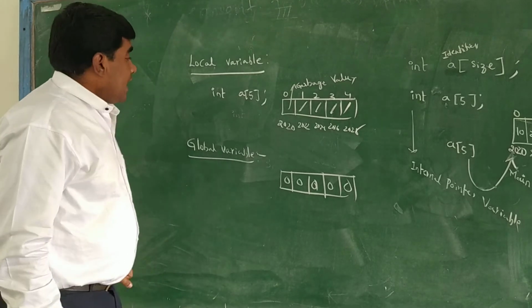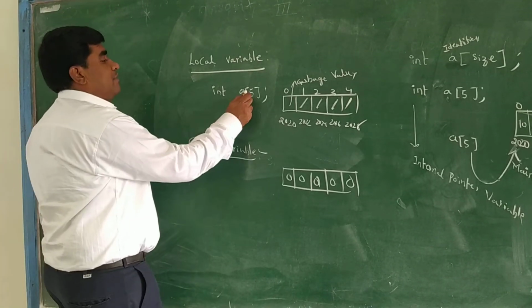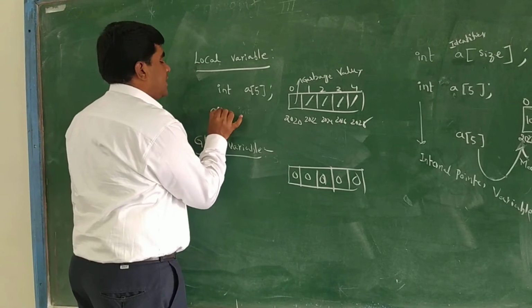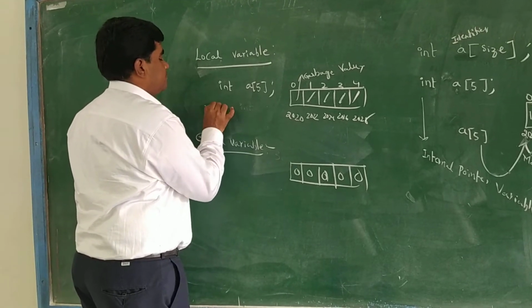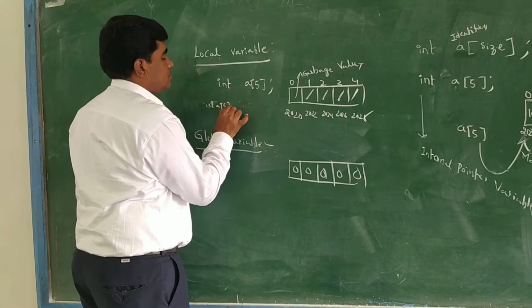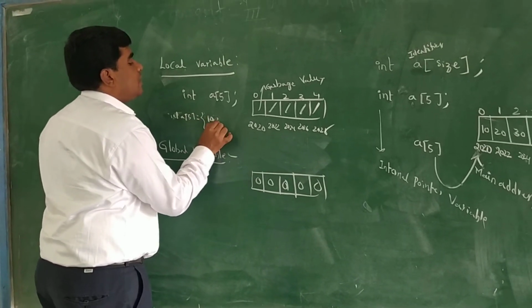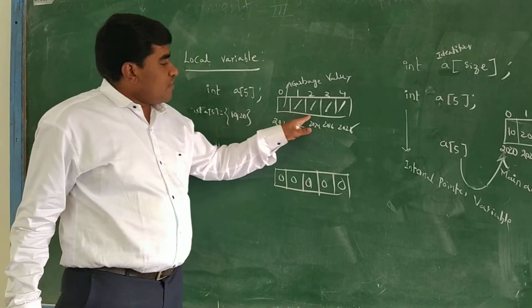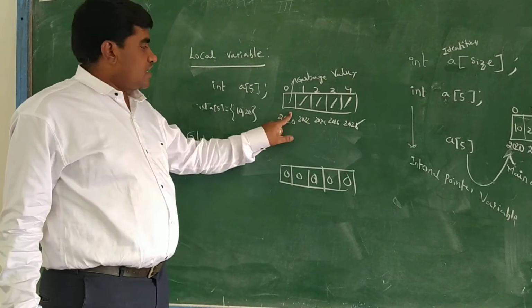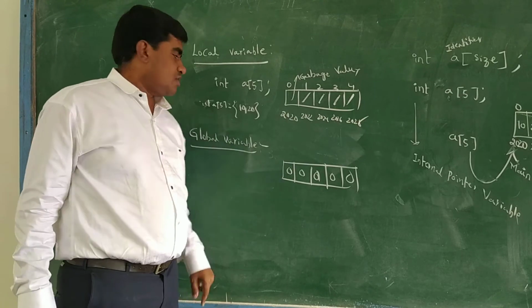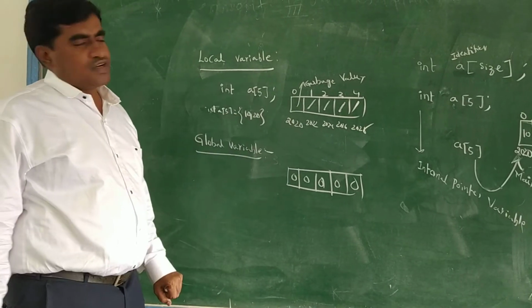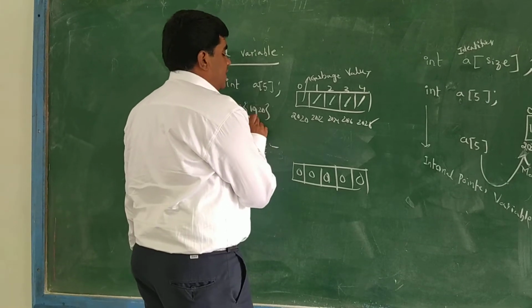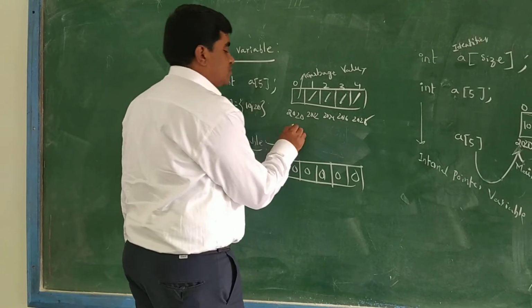Okay, and suppose I define like this: int a of 5 equal to 10, 20. I am defining only 10, 20, and not the remaining values. Here actually how many values do you have to define? 5 values, like 10, 20, 30 and so on. I am only defining 10, 20. How will it take here? Whenever you define only these two values like this, what will happen?